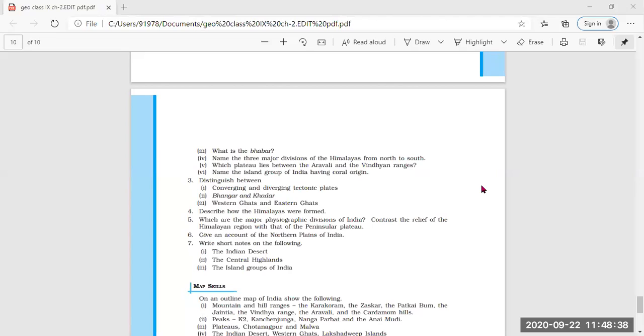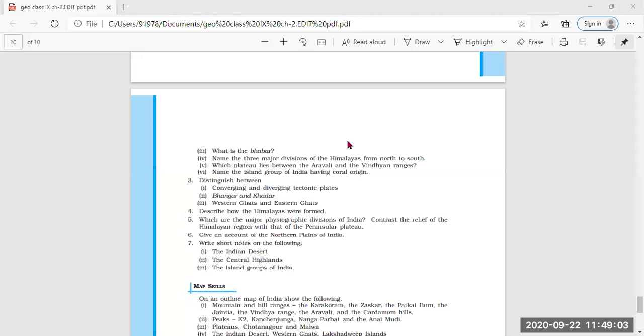How the Himalayas were formed. First, you have to write down that the oldest landmass of India, that is the peninsular part. So which is the oldest landmass of India? It is the peninsular part, and that was part of Gondwana land, which included India, Australia, South Africa, South America and Antarctica as one single landmass. Clear?